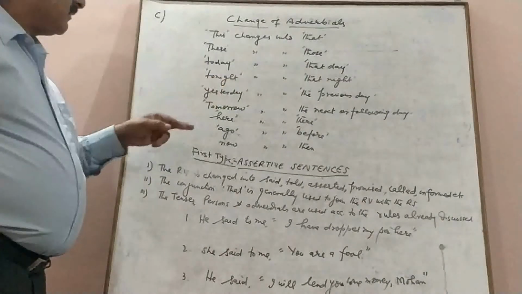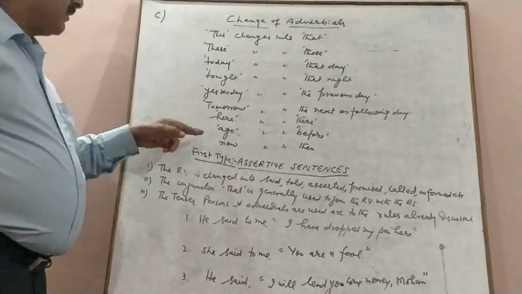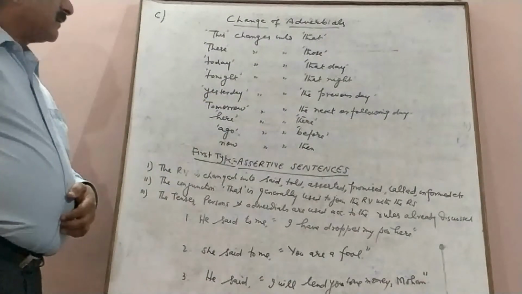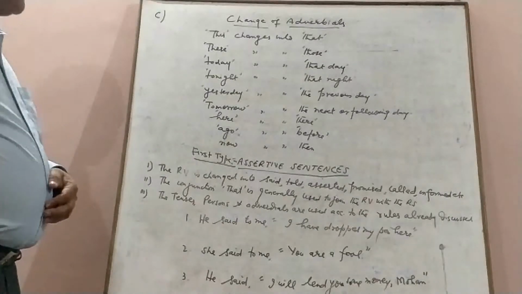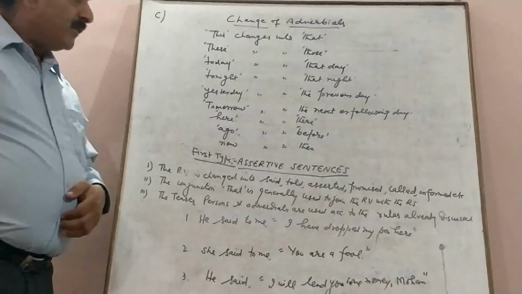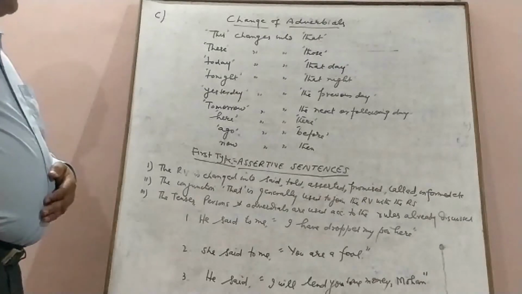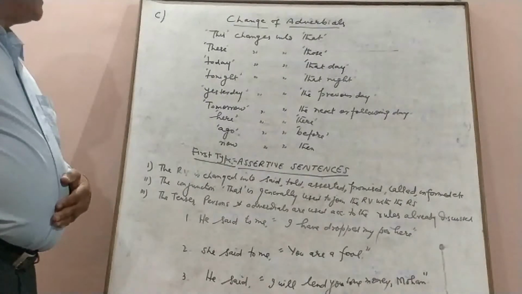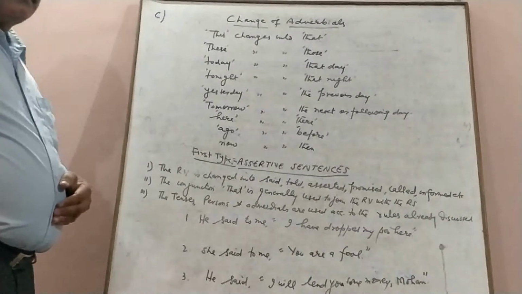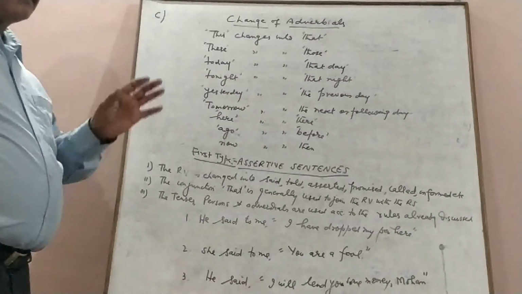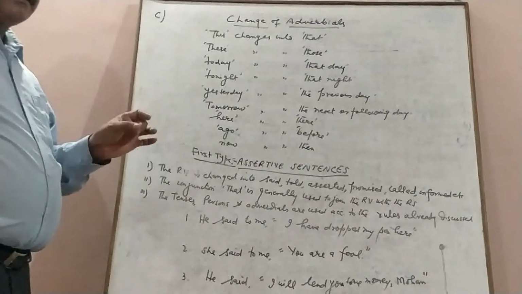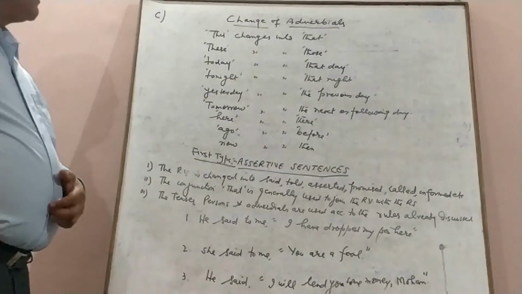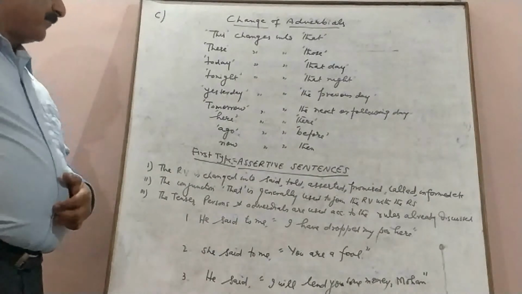Here will change into there. Ago will change into before. And now will change into then. So these are the changes associated with the change of some adverbials. So dear students, we saw that we have to keep in mind three things. We change three things while changing a sentence from direct narration to indirect narration. First is the change of tenses that we discussed in detail. Second is the change of persons. And the third is the change of adverbials.